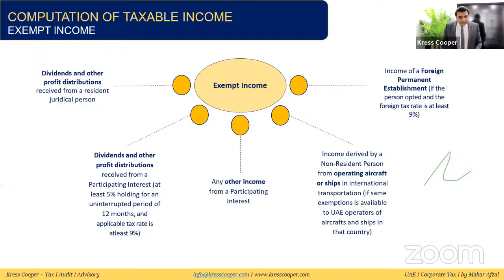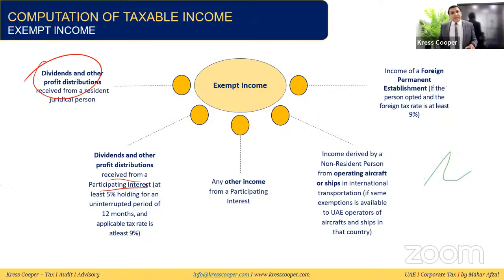The first is dividend and other profit distribution. Dividend and profit distribution will not be subject to tax. It will be considered exempt income. Dividend and other profit received from the participating interest.